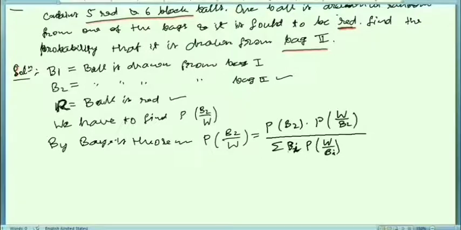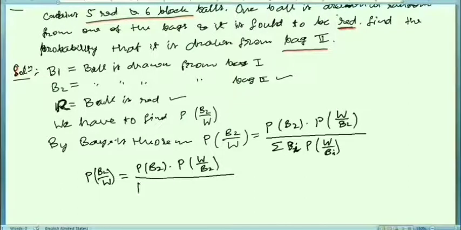So you can write probability of B2 over W is equal to probability of B2 into conditional probability of W over B2, and this whole upon probability of B2 into probability of W over B2 plus probability of B1 into probability of W over B1.